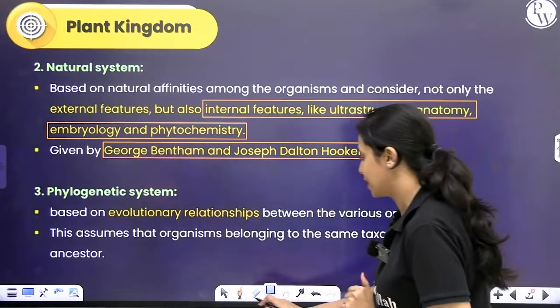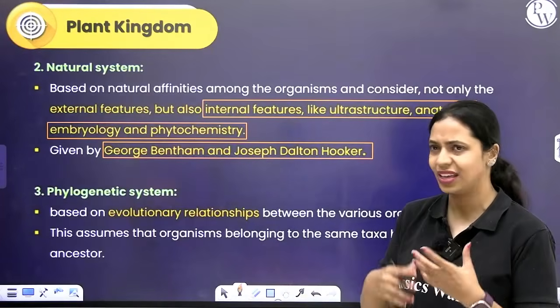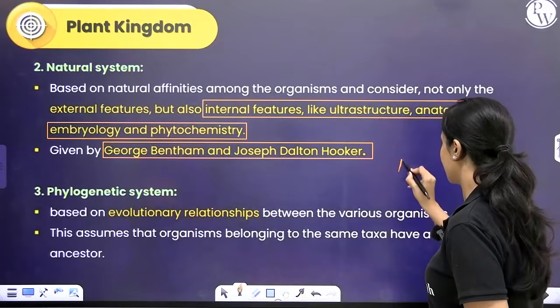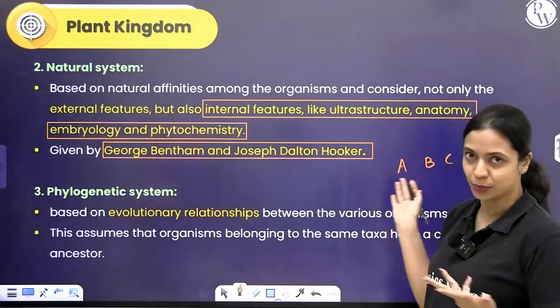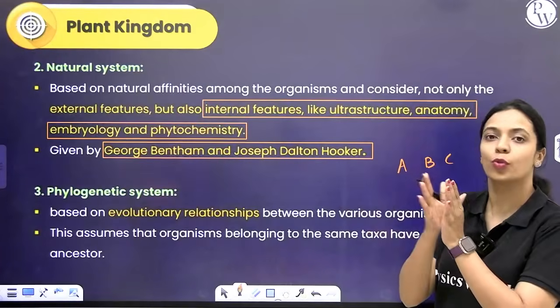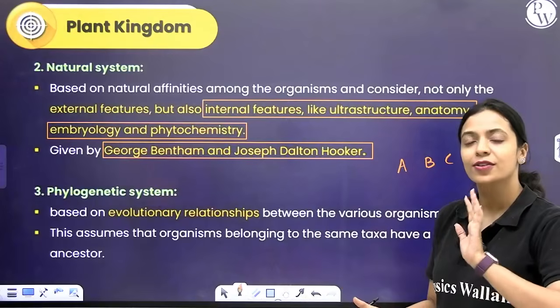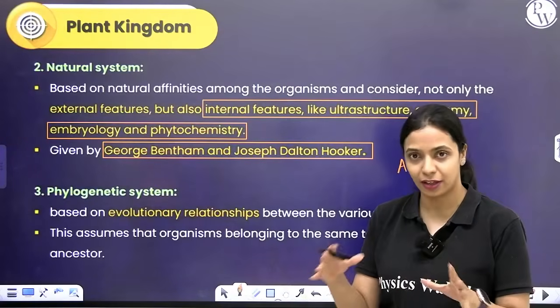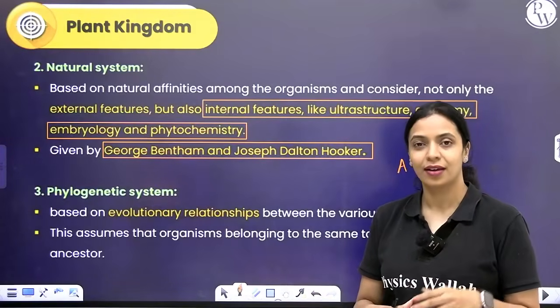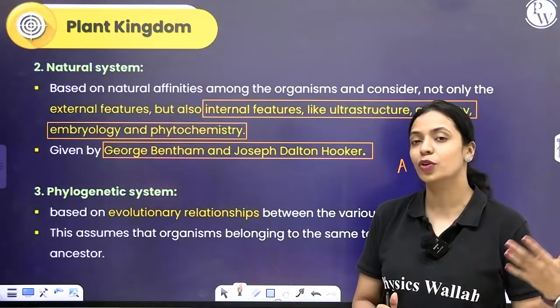Now let's say we have to classify three different plants. Let's call them A, B and C. You have to group them. Obviously, some of them will have more affinities to each other than the third one, right? So if you have a couple of plants that you have to group together, the best thing to do is look at your evolutionary history.